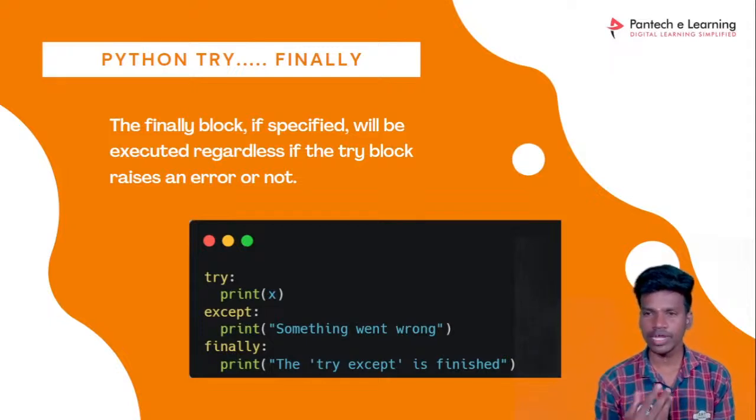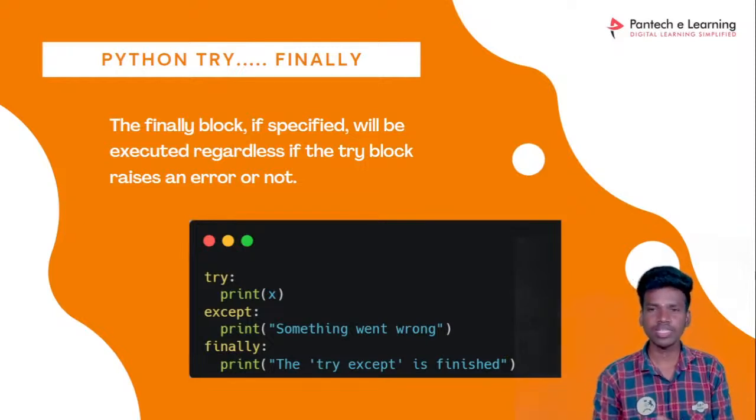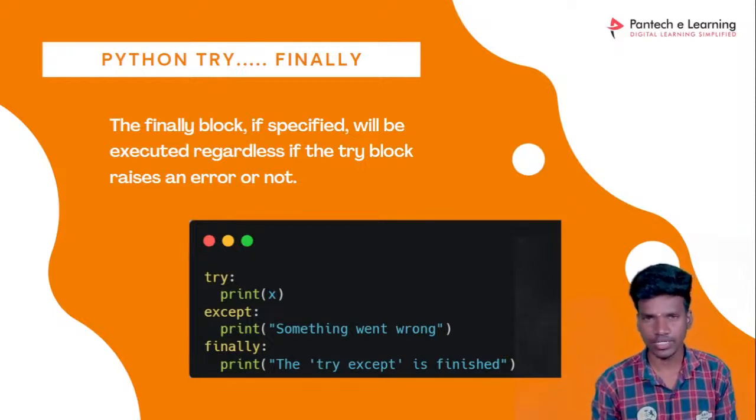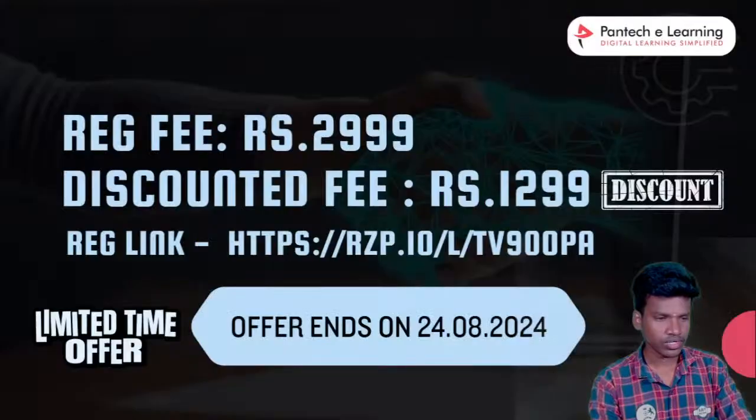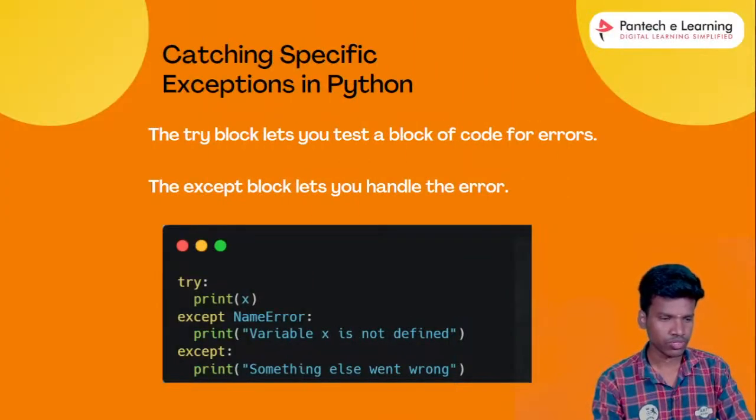Whether or not the try block raises an error, the finally will be executed. That is the thing, and we will be using that. Now we will show the example, then only you can understand. So before that, I will show this one.